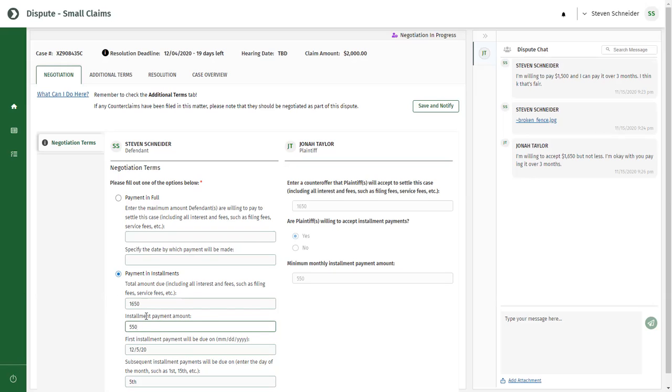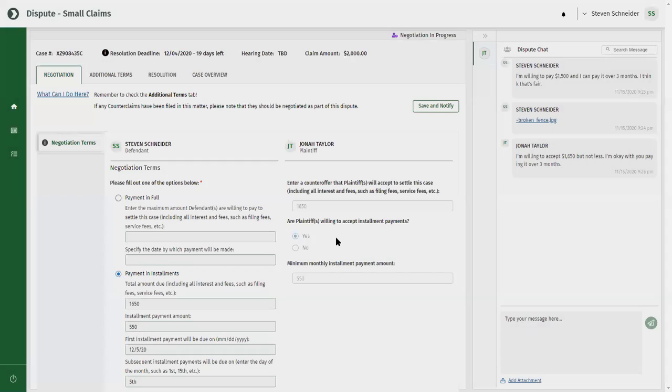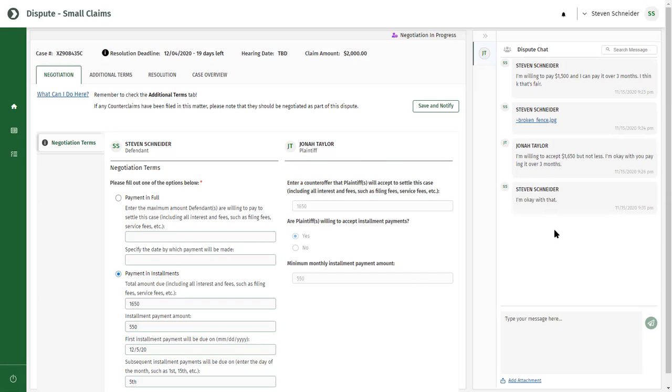I'll go ahead and update my terms and then click Save and Notify. I'll also add one more text message. The plaintiff is notified of these changes.